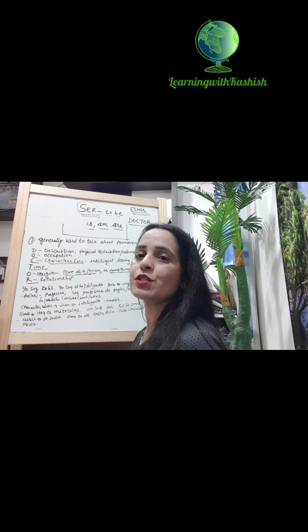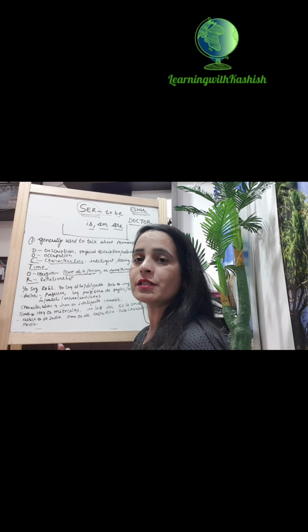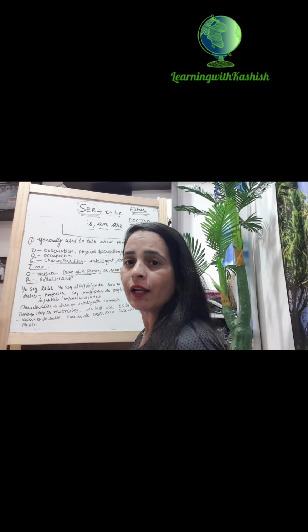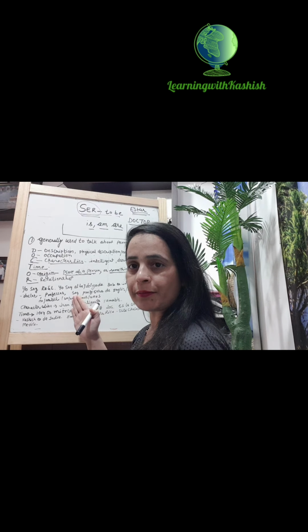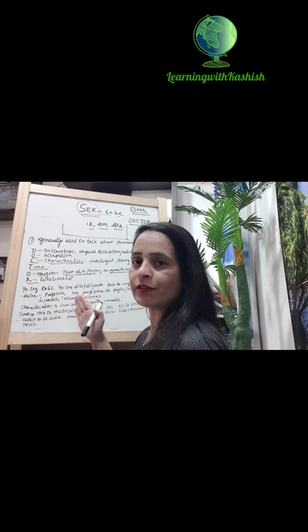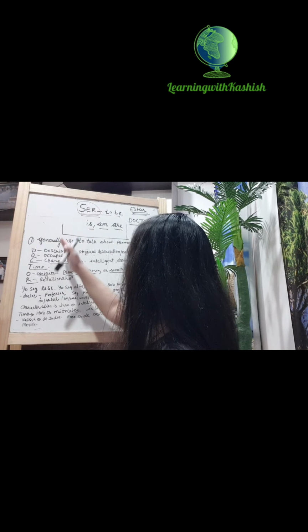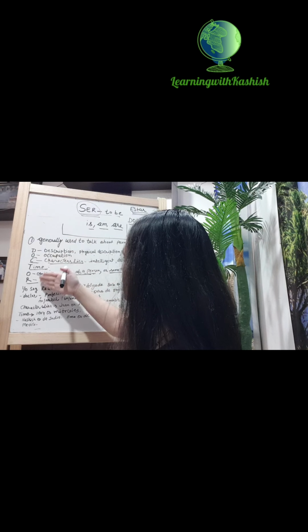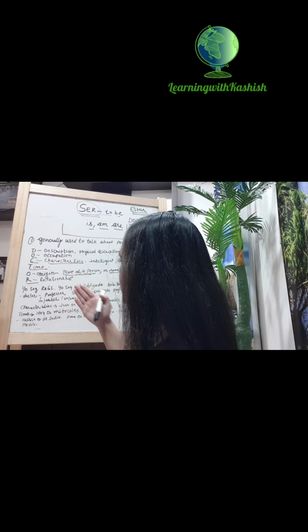So, any relationship, whether it is husband, wife, children, spouse, niece, nephew, anything you want to tell, you have to tell with the help of ser. There will be a separate lesson for this relationship. I will tell you the family tree in that video. And so, remember this abbreviation: DOCTOR, description, occupation, characteristics, time, origin and relationship.